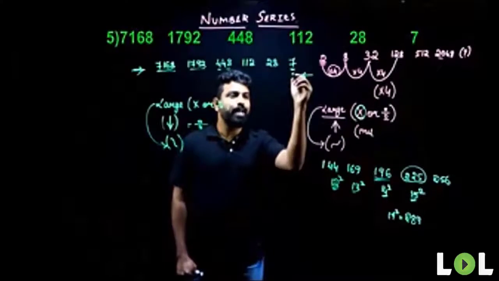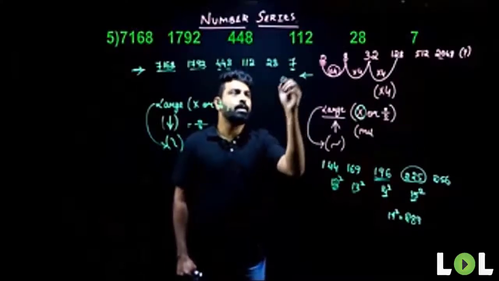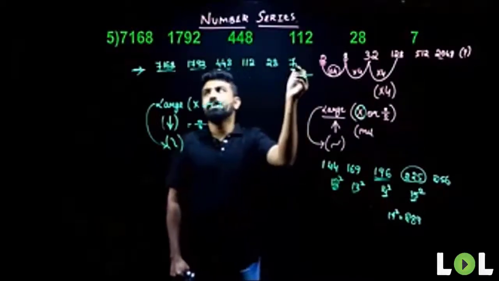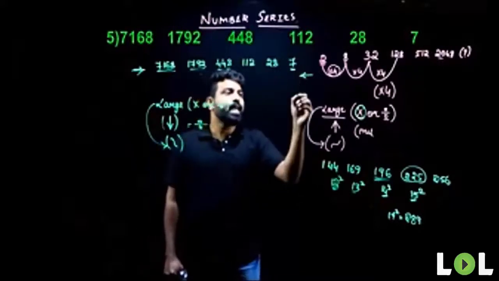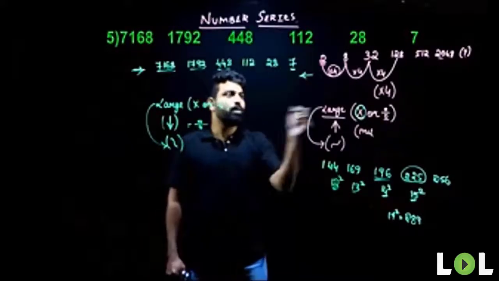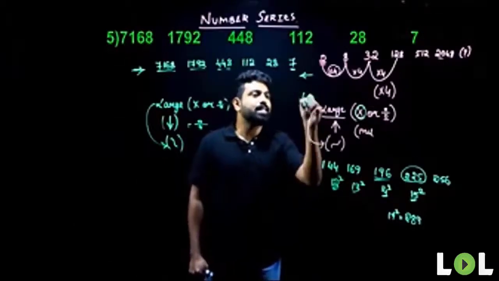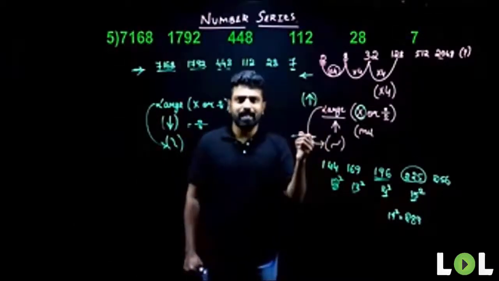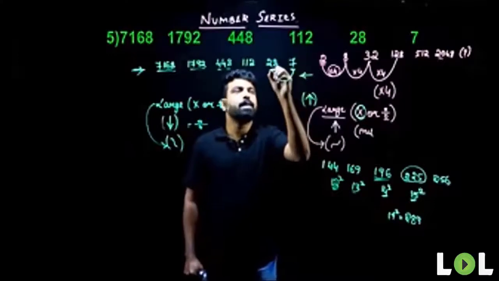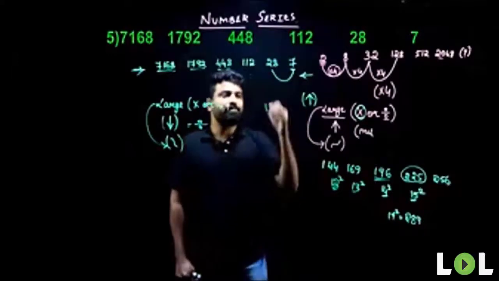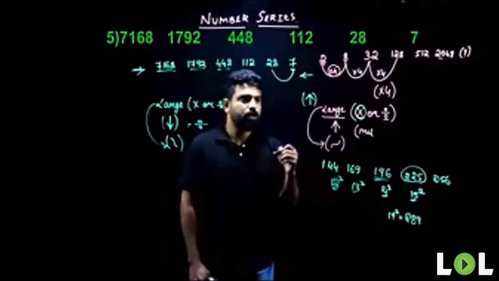When I look from my right-hand side, what's happening here? From 7 to 7168, there is increment. Since there is increment, I'll have to use multiplication.